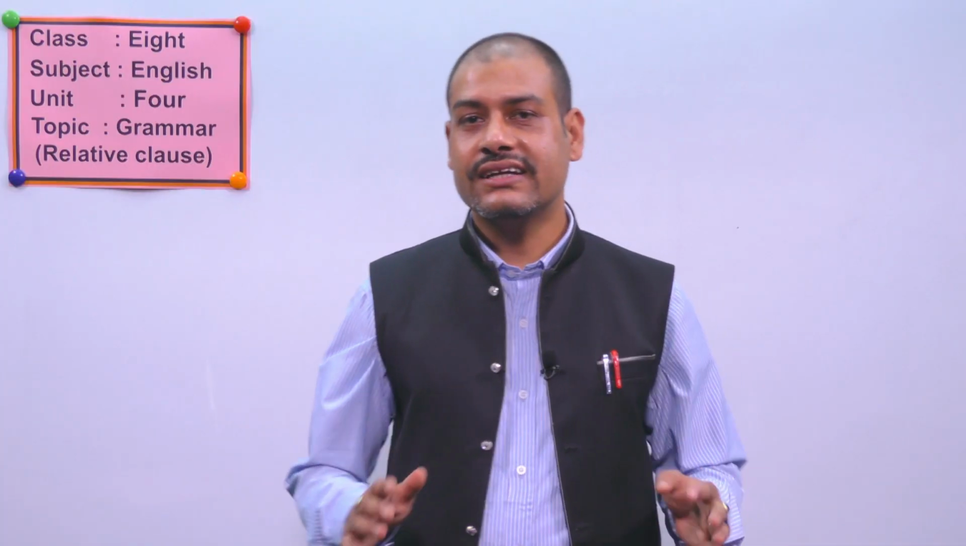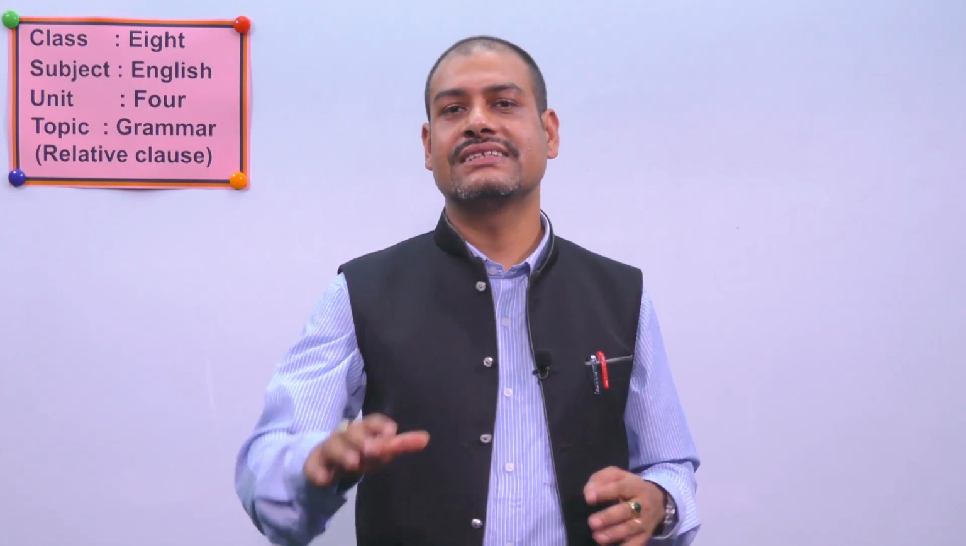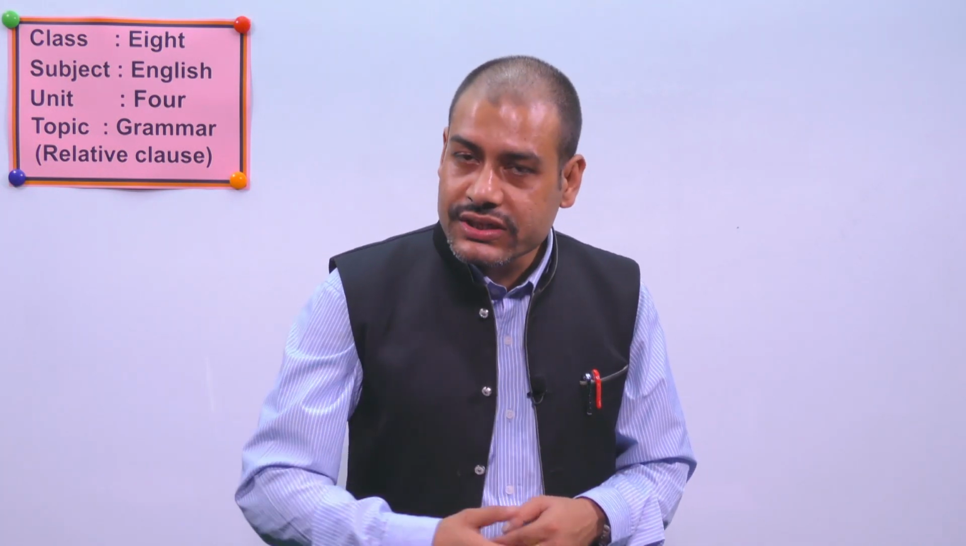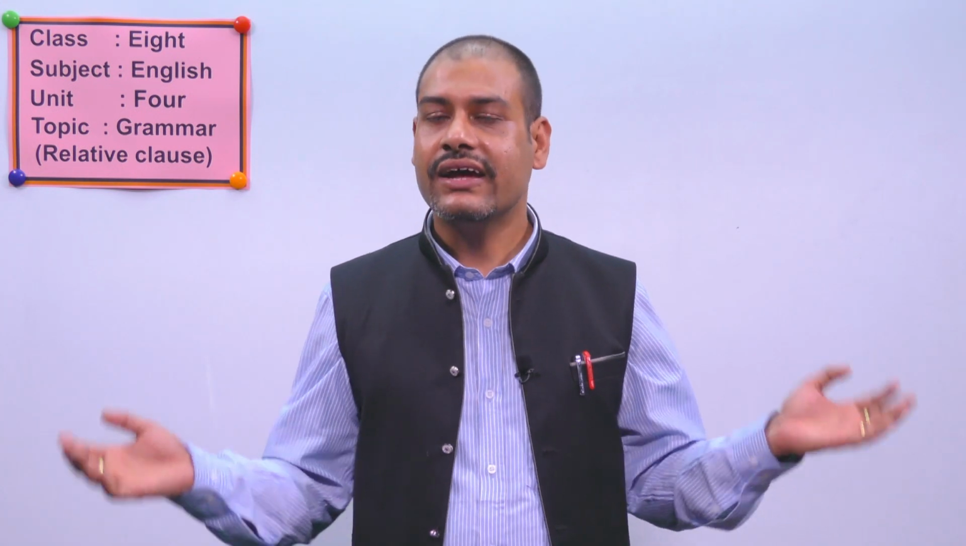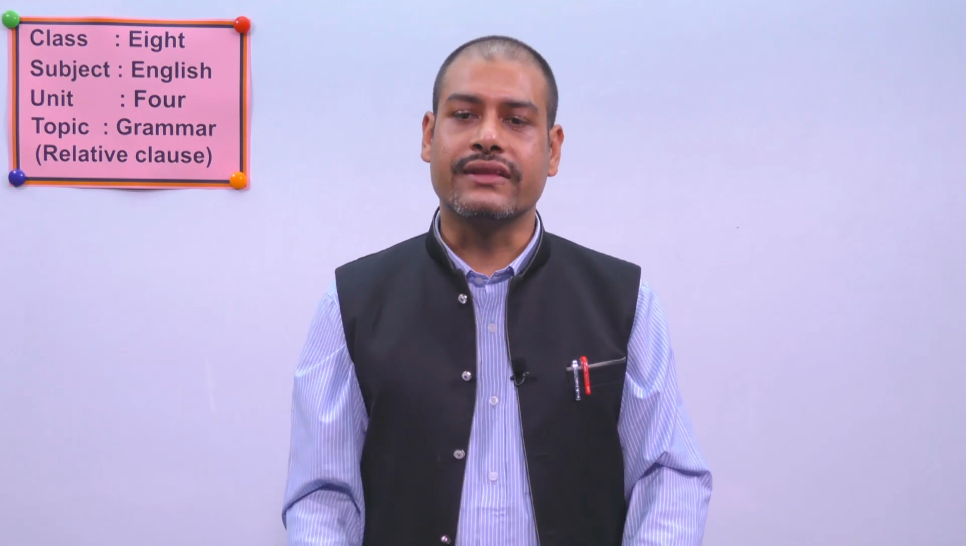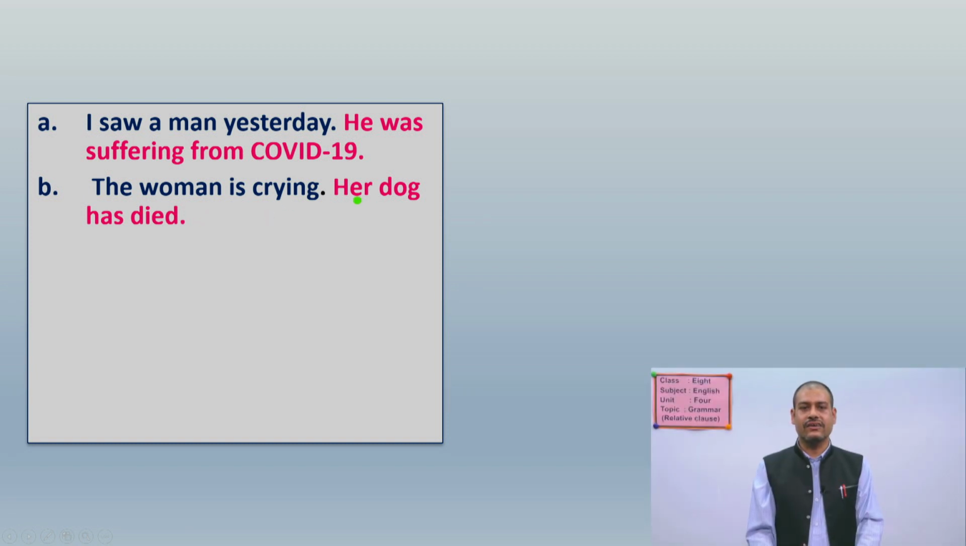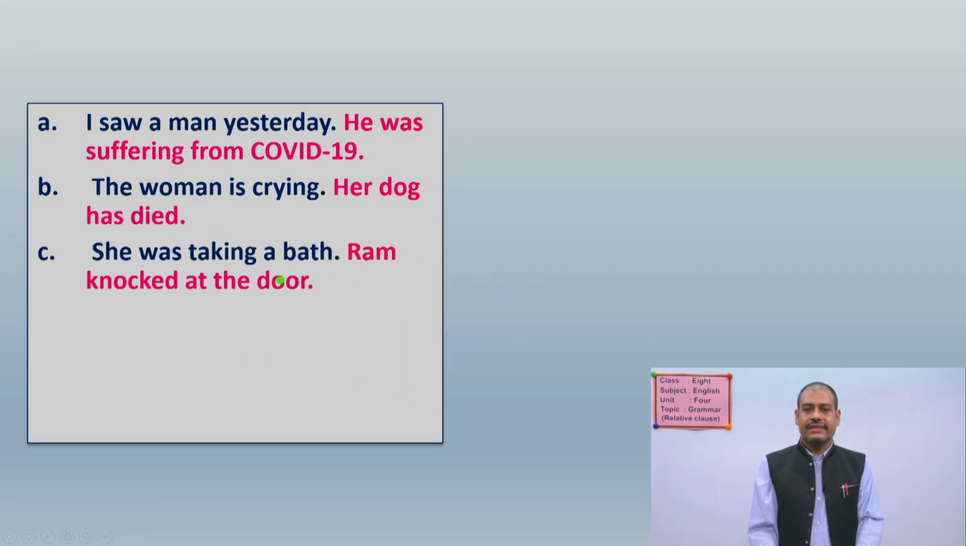Dear students, so far you have seen that we have used who, because these exercises are from your textbook. Now I am going to give you some extra sentences where you have to use whose, whom, where, when. So for that you have to be ready. Again, I saw a man yesterday. He was suffering from COVID-19. Another, the woman is crying. Her dog has died. Again, she was taking a bath. Ram knocked at the door.